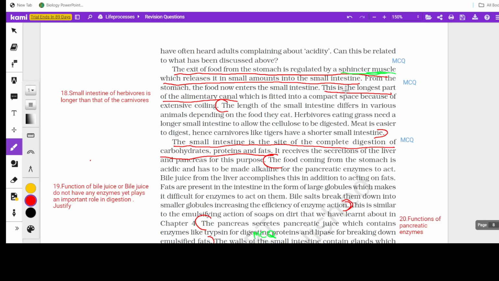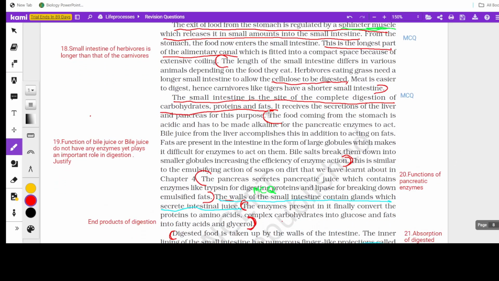The longest part of the alimentary canal is the small intestine, and one frequently asked question is why the small intestine of herbivores is longer than that of carnivores. That is for the digestion of cellulose. The term cellulose digestion must be mentioned there. That is the keyword of that answer. The question can also be asked the other way around, like carnivores have a shorter small intestine compared to herbivores. Or sometimes they'll mention a herbivore and a carnivore, like a deer and a lion or a tiger. But you should understand that this part is the answer.